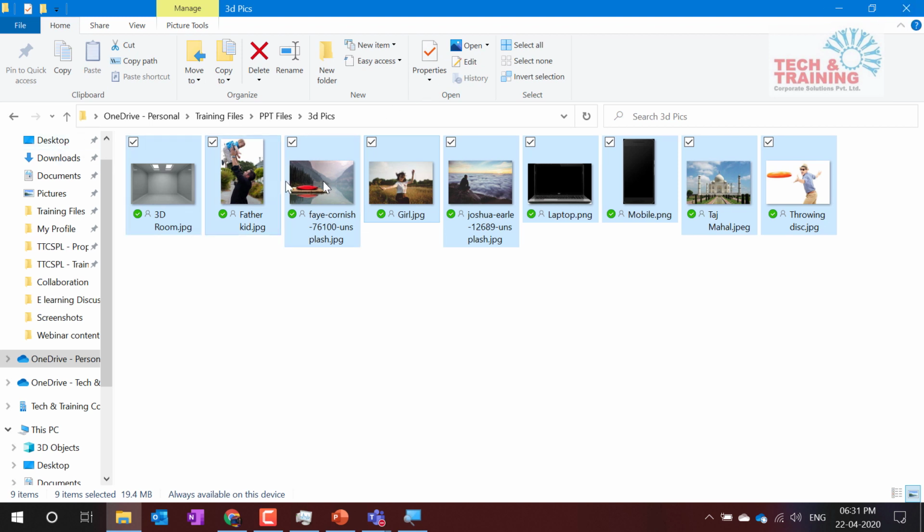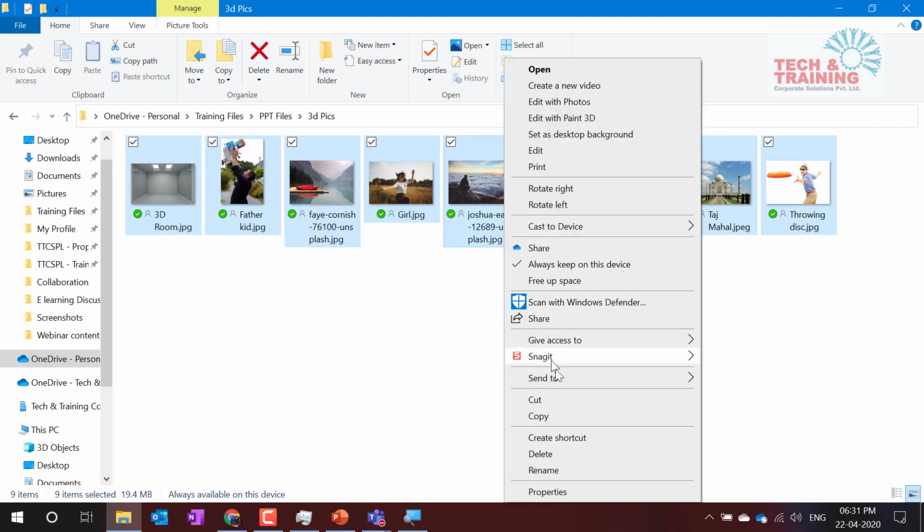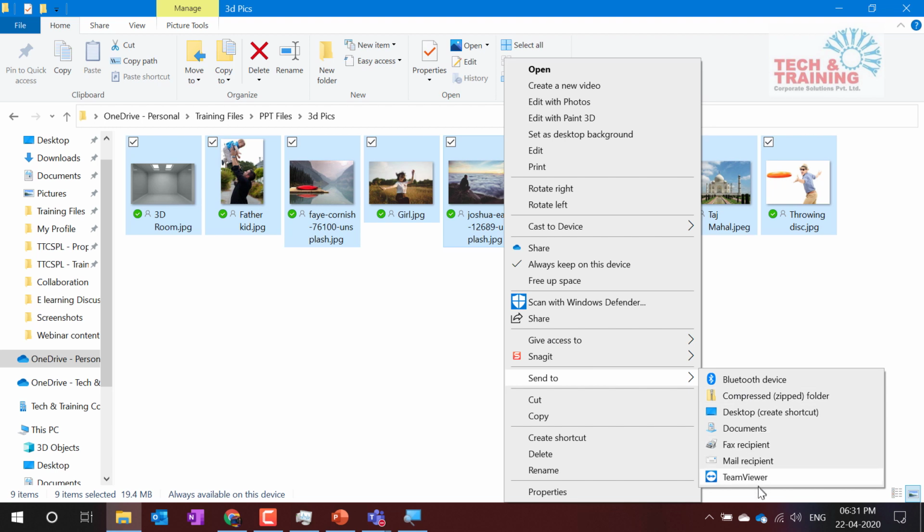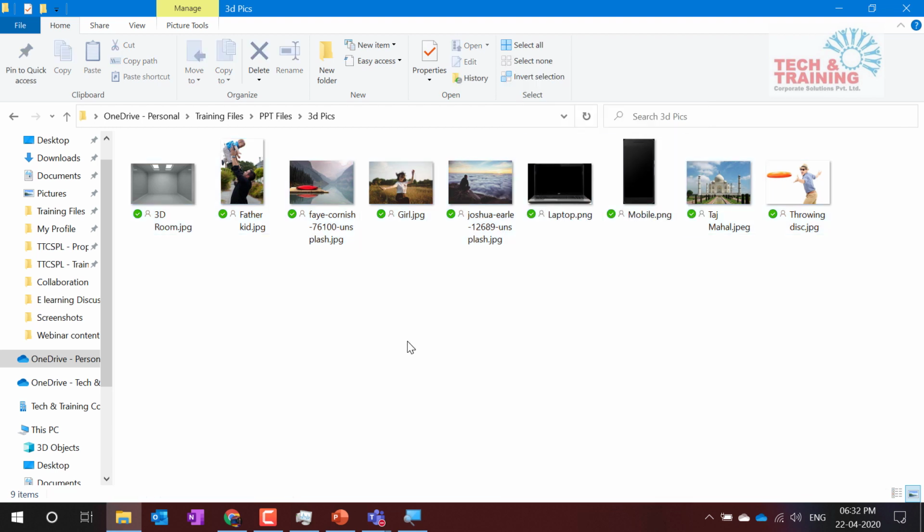So I repeat the steps. Select all, right click, send to mail recipient. Simple. Since I've spoken about pictures, let me talk about some video.